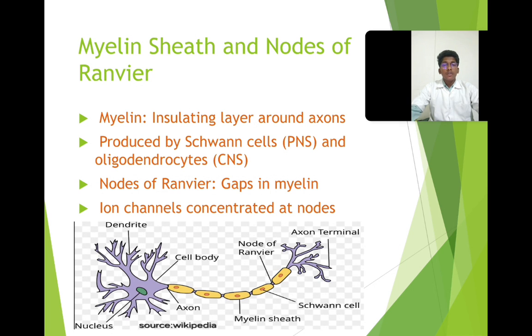To know about saltatory conduction, first we would like to know more about myelin sheath and nodes of Ranvier. Myelin sheath is nothing but an insulating layer around the axon, which is produced by Schwann cells in the peripheral nervous system and by oligodendrocytes in the central nervous system. Nodes of Ranvier are nothing but the gaps between two successive myelin sheaths. Ion channels are densely concentrated at these nodes. In the diagram shown here, the yellow portion shows the myelin sheath, while the nodes of Ranvier can be seen between the two Schwann cells.